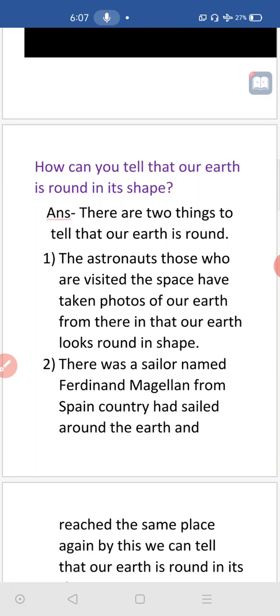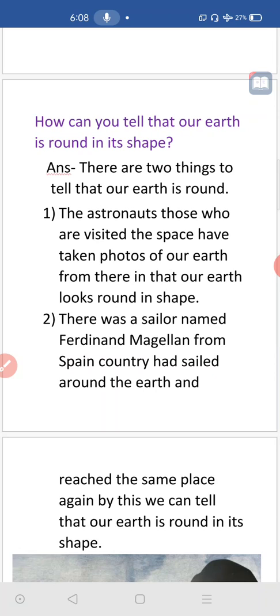The first proof is that the astronauts. Who are astronauts? Astronauts are scientists who go to space and research the heavenly bodies. Those who are researching about space, or going toward space, are called astronauts. Space is what you see when you come out of your house and look upward. That is the sky, no? Yes, that is considered space.